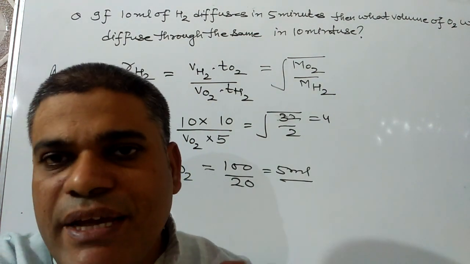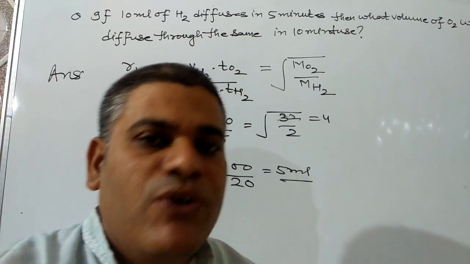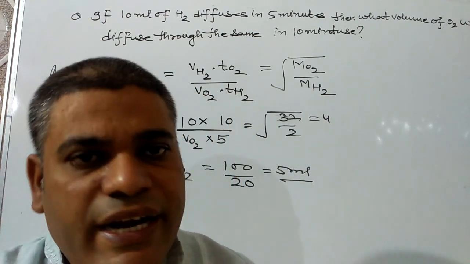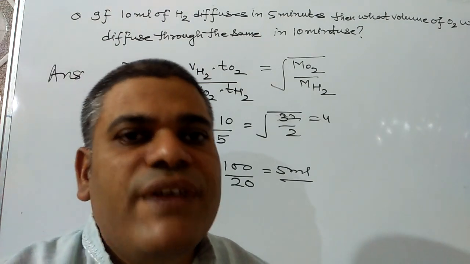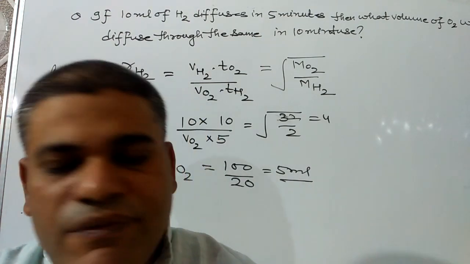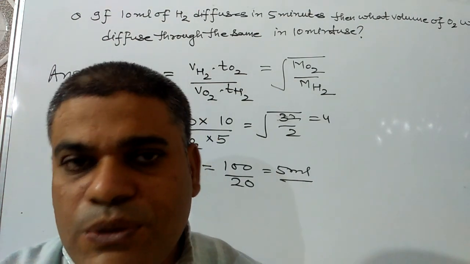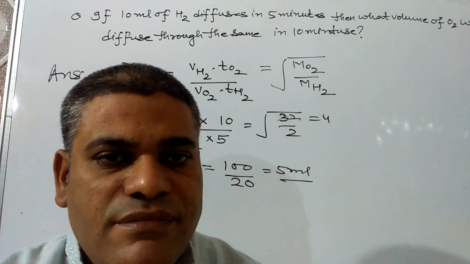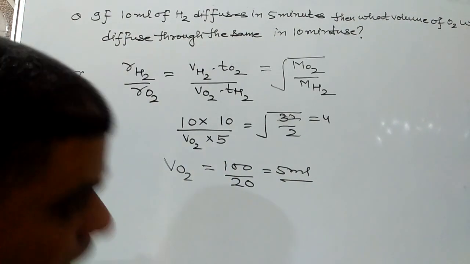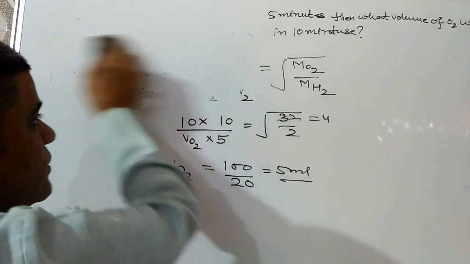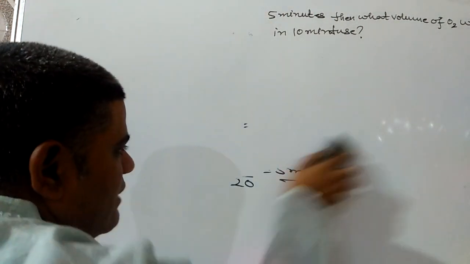Our answer will be they will appear in the HCl bottle first of all, because rate of diffusion of ammonia is more than rate of diffusion of HCl. As we know, the rate of diffusion is inversely proportional to square root of molecular mass or density. After discussing this, more questions will be available in your books. You can do the practice for that, and if any doubt is there, then you may ask me.